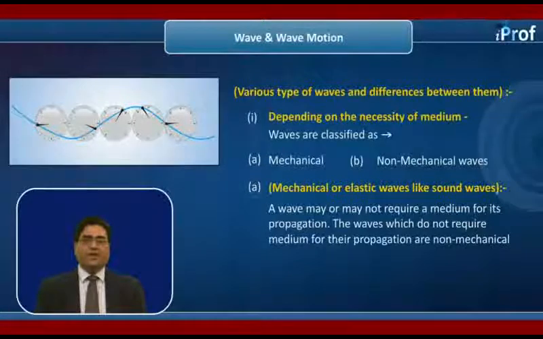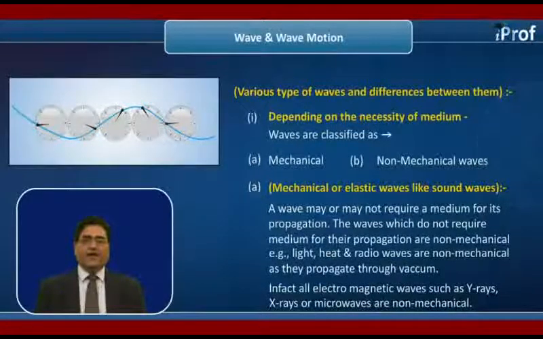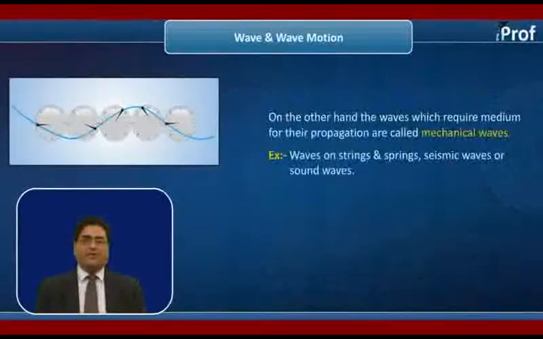The waves which do not require medium for their propagation are non-mechanical waves. For example, light waves, heat waves, radio waves are non-mechanical waves as they can even propagate through vacuum. In fact, all electromagnetic waves such as gamma rays, X-rays, microwaves are non-mechanical waves.